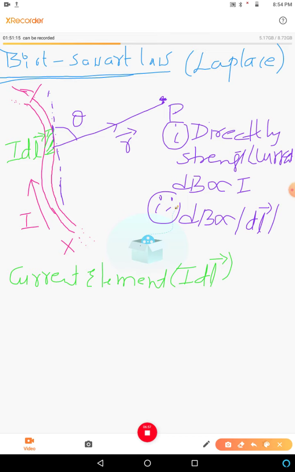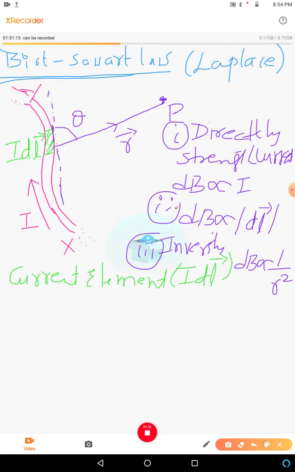Also the third point, the magnetic field produced by that element is inversely proportional to the square of the displacement vector, which is the displacement vector r.